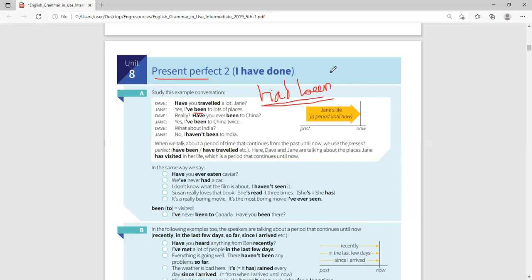Don't worry, okay? Like, for example, we are here now. This is now. This is maybe last week. So had is what? Past. It's called past perfect. These are things that happen in the past and finished in the past. They don't come to the present. Like you can say, for example, Siad Barre had been the president. He had been ruling Somalia from 1970 to 1991. So 1970 is here, 1991 is here. So that time up to here is had.